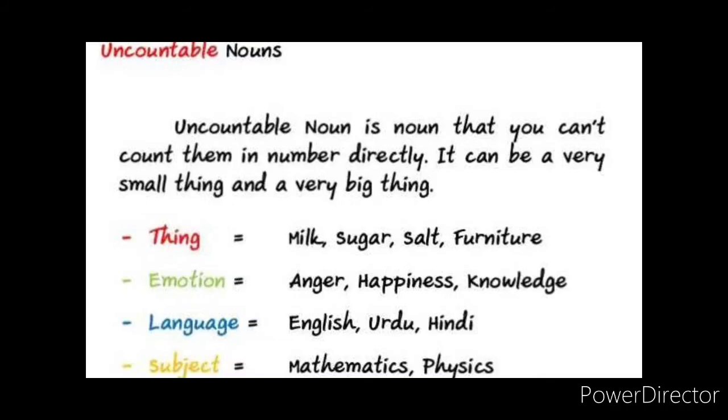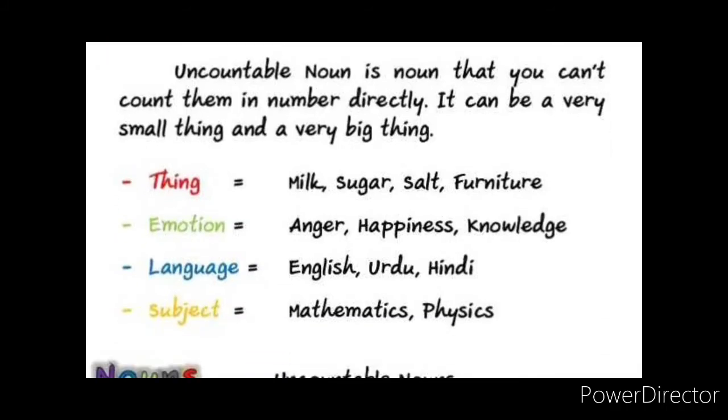Look at the examples given here. For things, milk. We cannot change it into milks. It is wrong. So there is no plural form for milk. Sugar, there is no plural form. Salt, no plural form. Furnitures, yes, it has a plural form, but uncountable nouns cannot be counted in common, so it is not a countable noun.